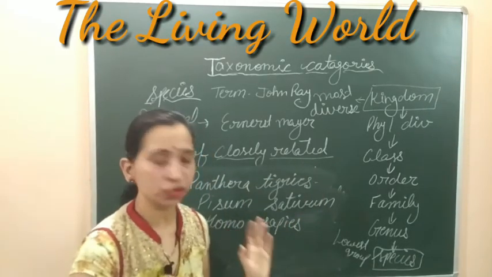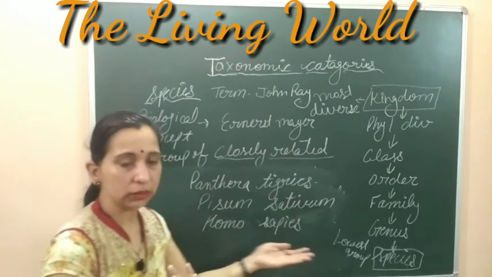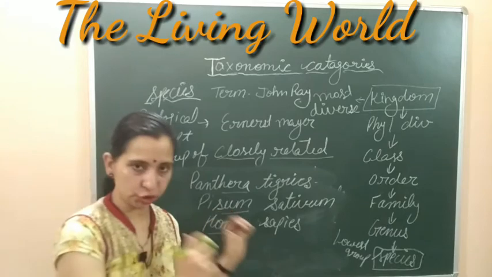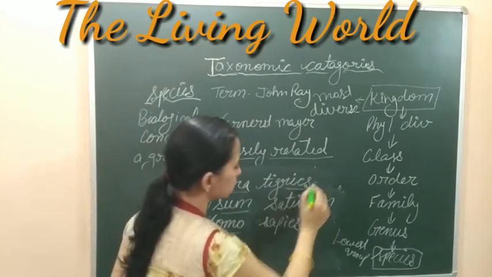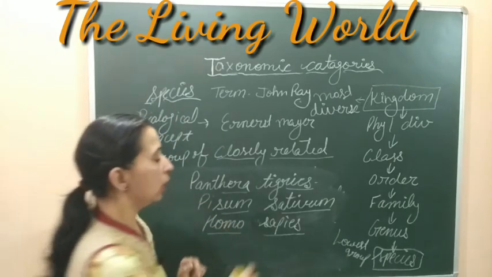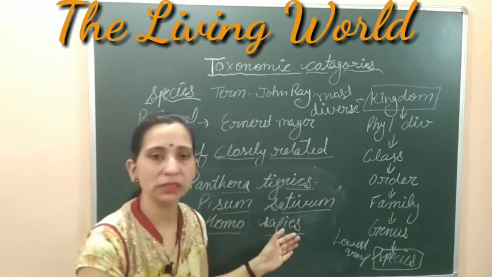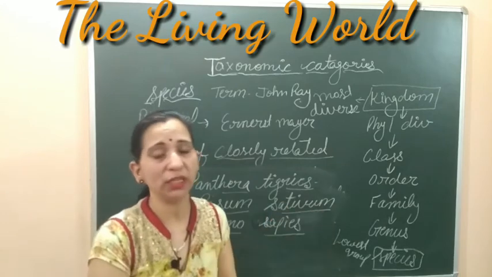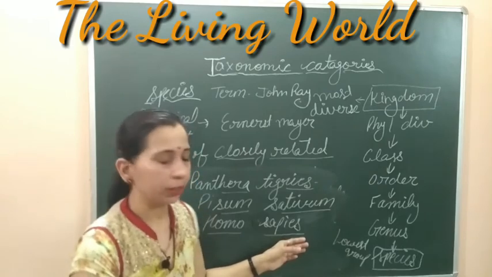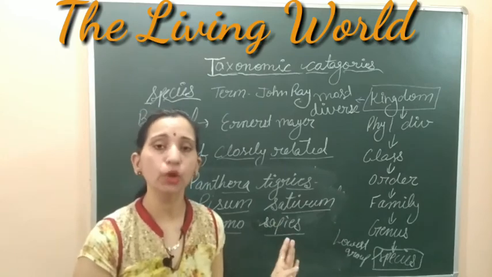This is the scientific name of tiger. Pisum sativum is the name of pea. And Homo sapiens is the name of human being. In this, the first word denotes the name of the genus, and tigris, sativum, and sapiens denote the species. In sapiens, all the human beings related to the species sapiens are included. They are able to interbreed with each other, they are found in nature, and they produce fertile offspring. So these examples, tigris, sativum and sapiens, are examples of species.